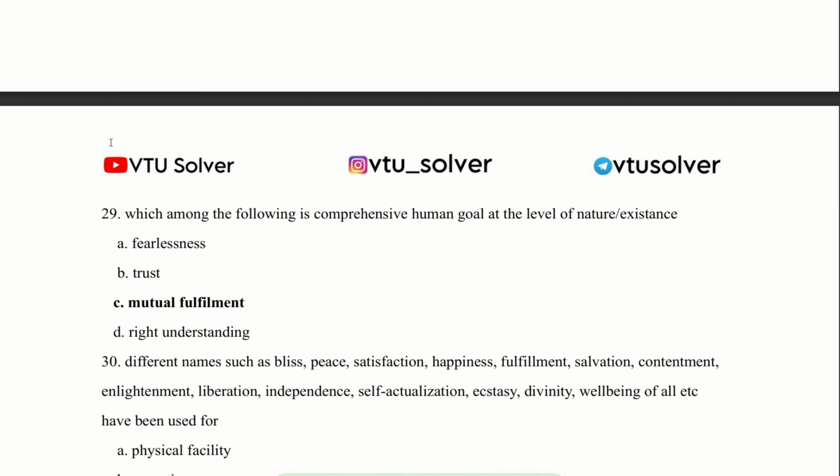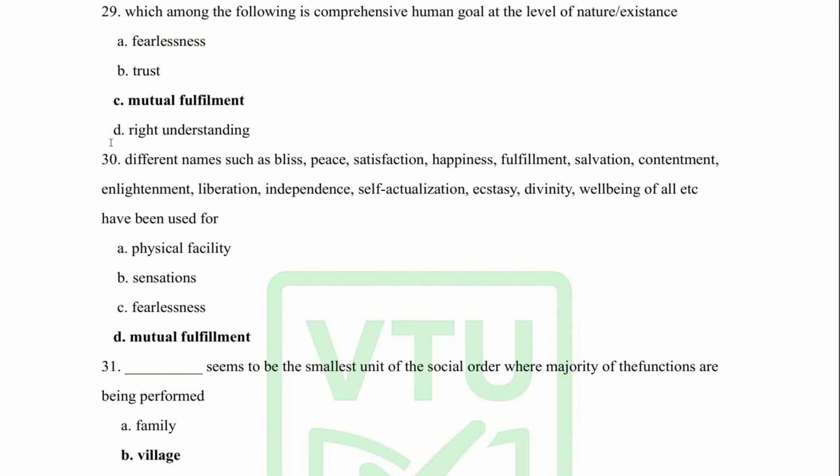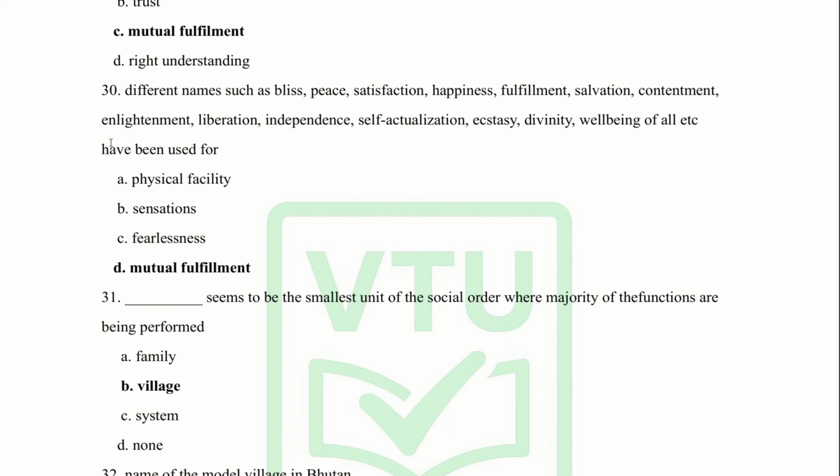Mutual fulfillment. 30. Different names such as bliss, peace, satisfaction, happiness, fulfillment, salvation, contentment, enhancement, liberation, independence, self-actualization, aesthetics, divinity, well-being of all etc. have been used for mutual fulfillment.